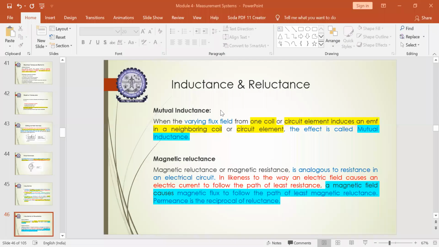Yeah, so we'll go back to inductance and reluctance. I hope everyone is clear about the difference. So next,